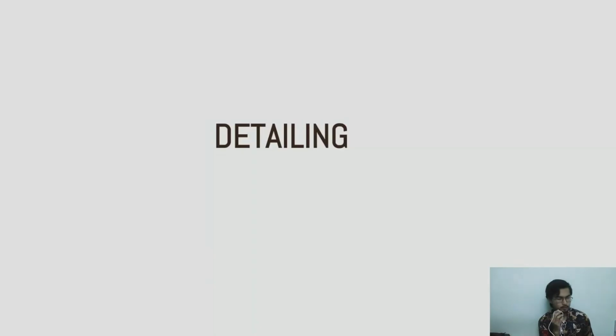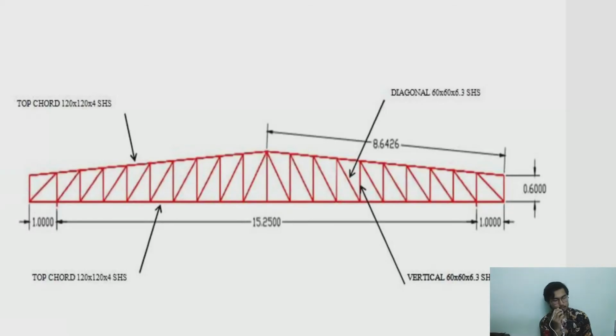Okay, this is the detailing from all the calculation. We got the top and bottom chord. We use 120 times 120 times 4 SHS, and the diagonal and vertical member we use 60 times 60 times 6.3 SHS. Okay, that's all.